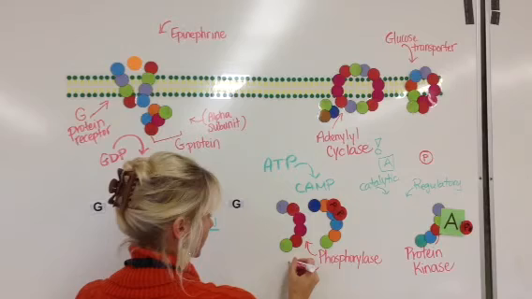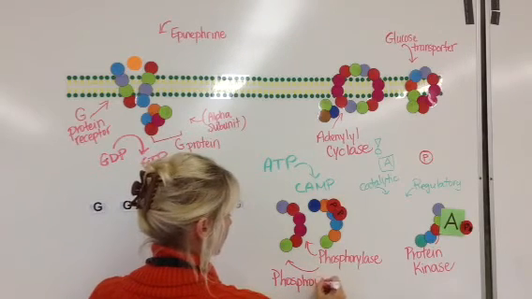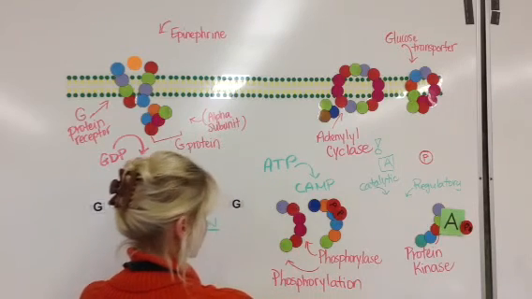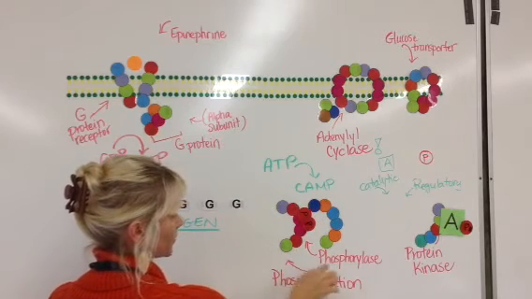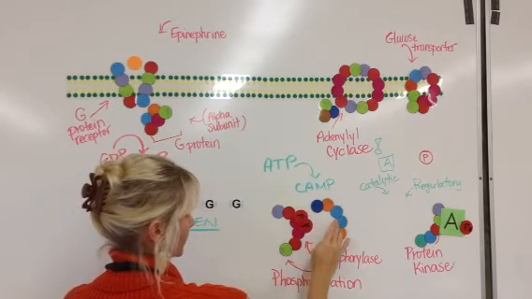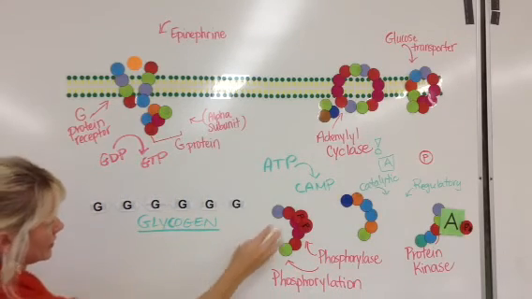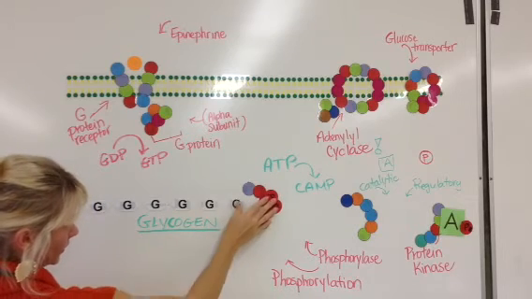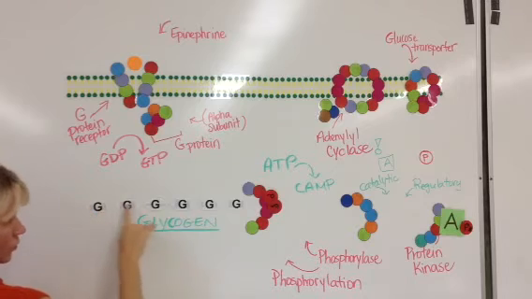So it's going to catalyze a phosphorylation reaction where it's going to transfer its phosphate groups to this enzyme phosphorylase. And the job of phosphorylase is then to, now it's activated, now that it's been phosphorylated, it will come over here to glycogen, which is stored glucose.